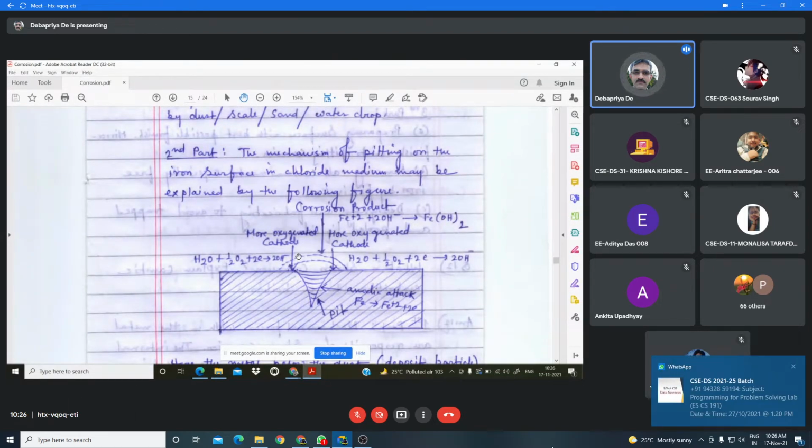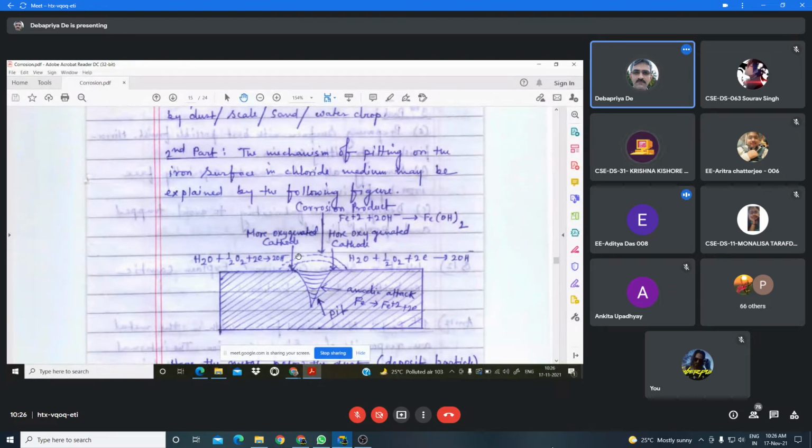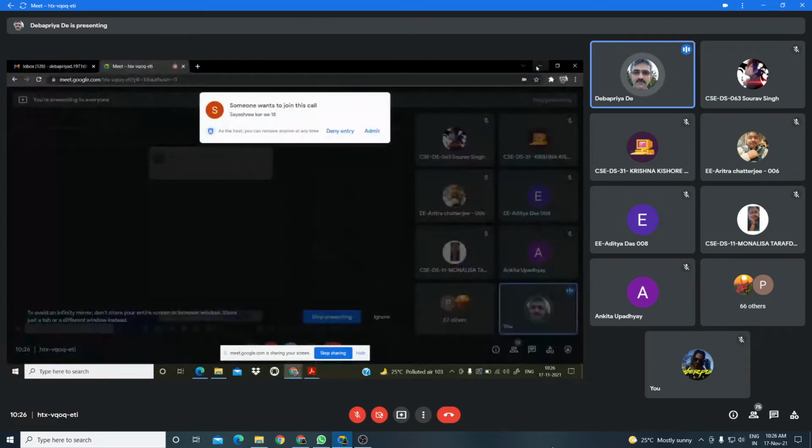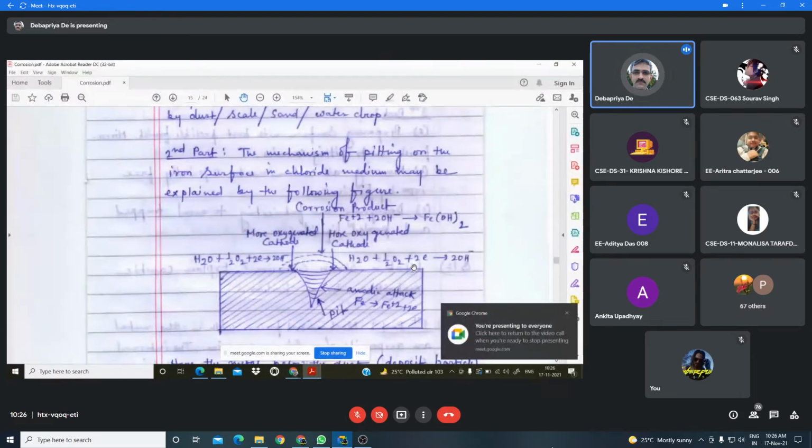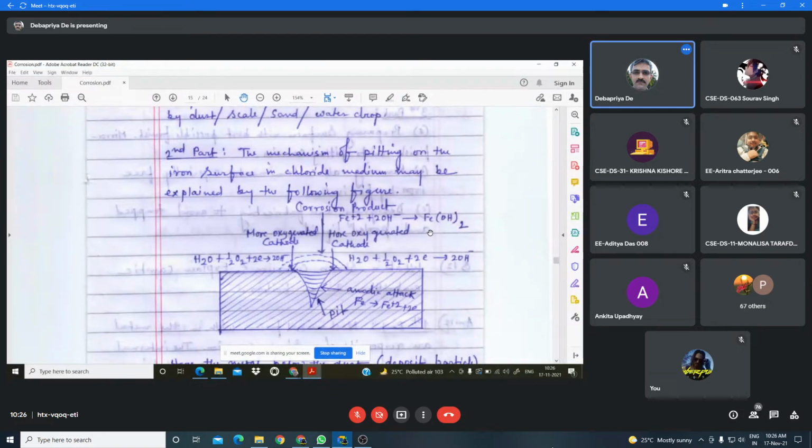Okay, is it clear? So this is all about the corrosion. Now I will start the new chapter, that is water pollution.